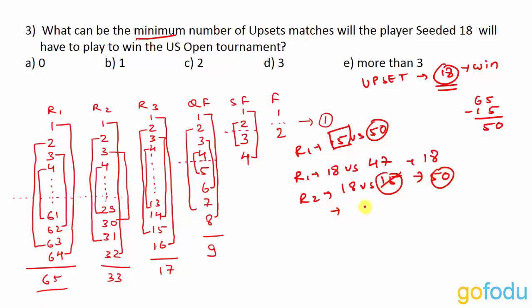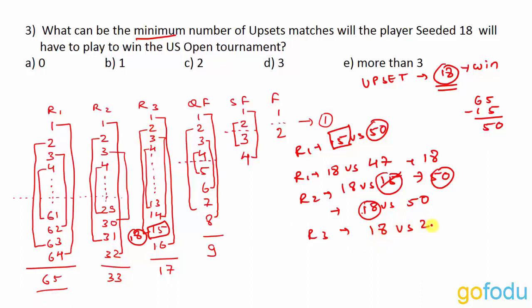So the round 2 match is between 18 versus 50. Now without causing an upset in round 2, 18 can definitely reach round 3. Actually, if there were no upsets, then 15 would have come in round 3. But instead of 15, 50 came in round 2 and got eliminated, and 18 came in round 3. So now 18 will be playing against the player with seed 2.